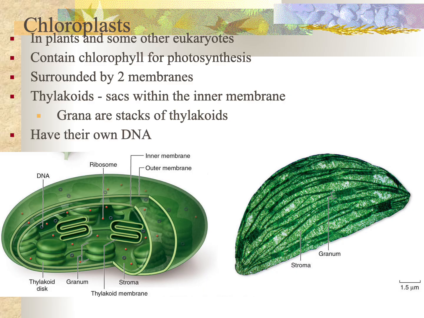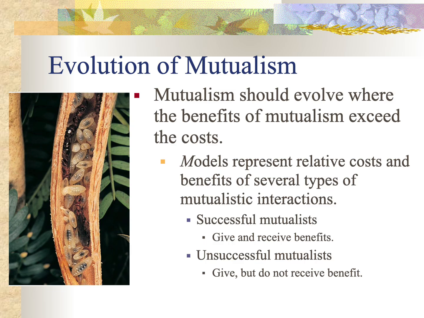These also have their own DNA, and it's also a single circular loop of DNA. They also have ribosomes and are making their own proteins and reproducing on their own. Well, this is kind of weird. It's really pretty strange. And I want to switch and talk about mutualism.